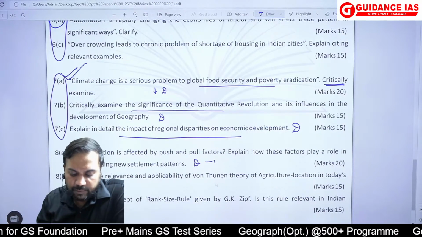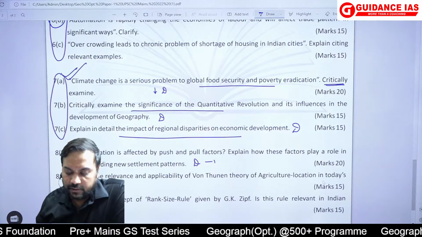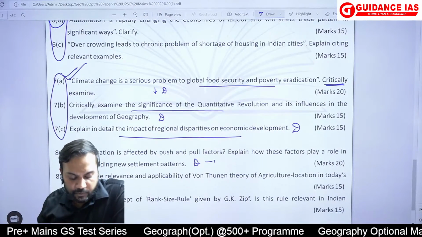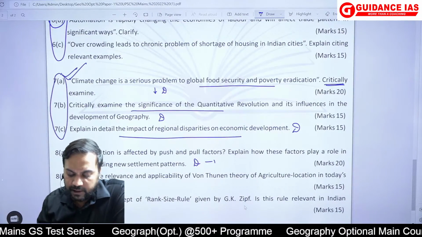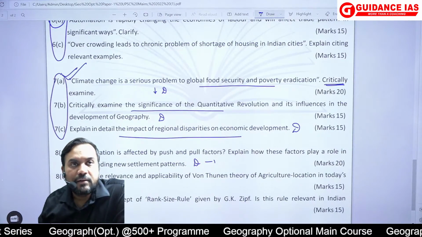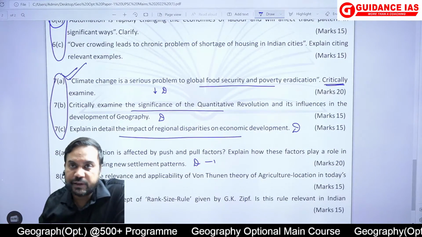Explain the relevance of applicability of von Thunen theory of agricultural location in today's world. सीधा question class का है, straightforward. Concept of rank size rule given by GK Ziff. Is the rule relevant for India's concept? Again, a more direct question which is there.